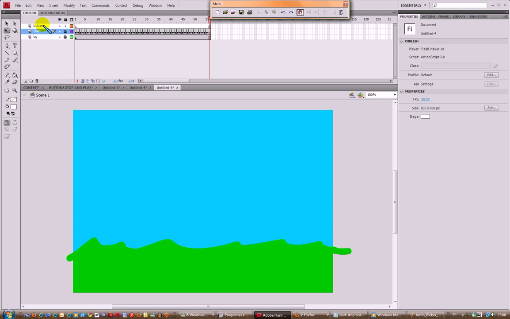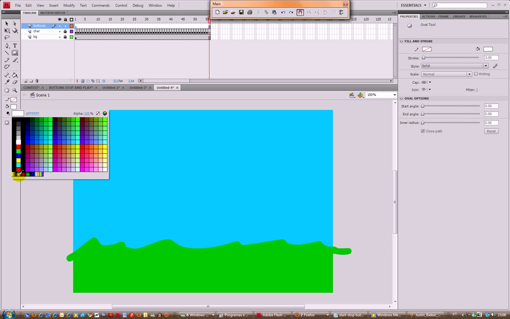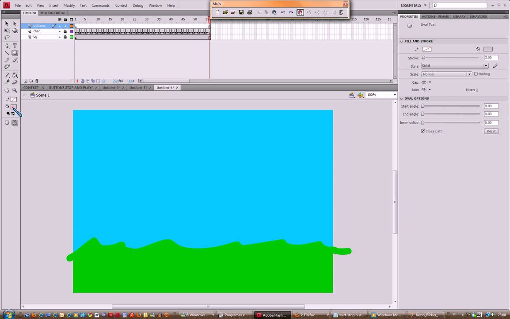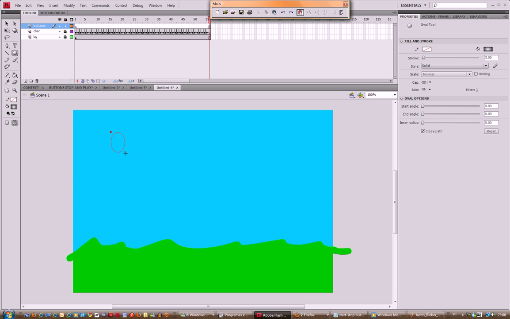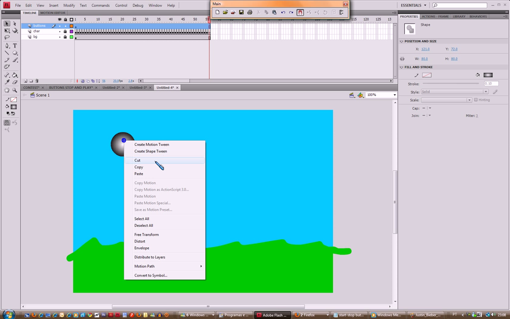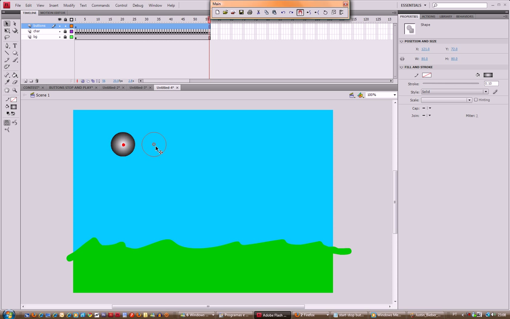Go to the buttons layer and make something like a circle like this, a simple circle. Copy, paste it, okay, right here.